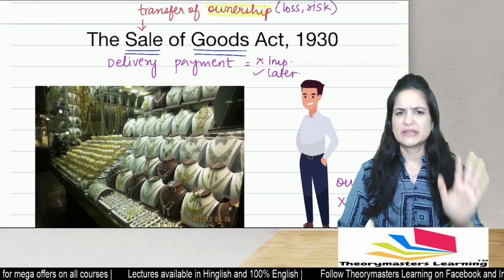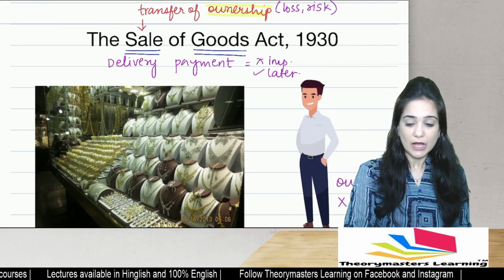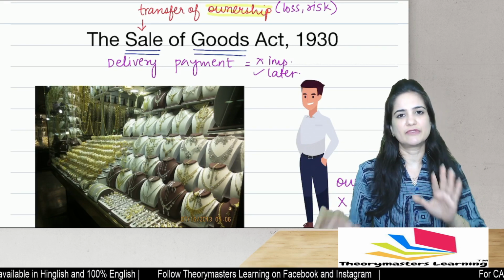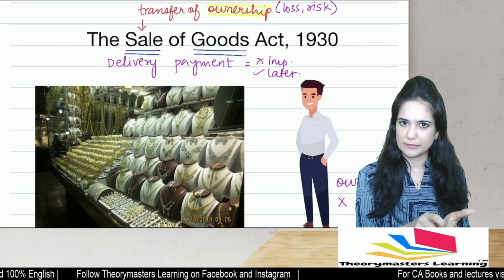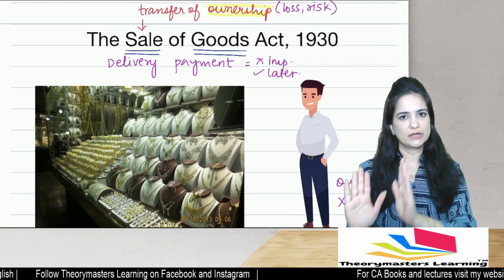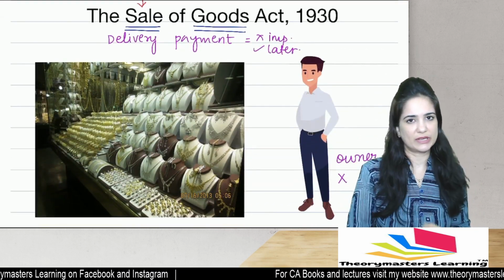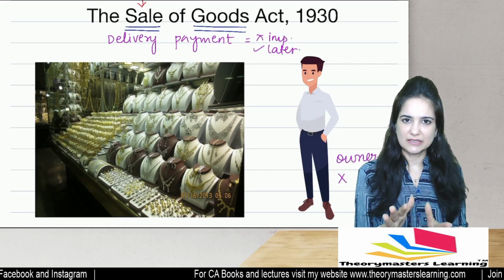So let's say, for example, that in this case, he bought the gold chain, but maybe he wanted the length to be reduced. So he kept the chain with the jeweler. Okay. The invoice was made in his name, but the chain was with the jeweler. He had not obtained the delivery. He took the invoice and he said, I will come tomorrow. At night, fire occurred.